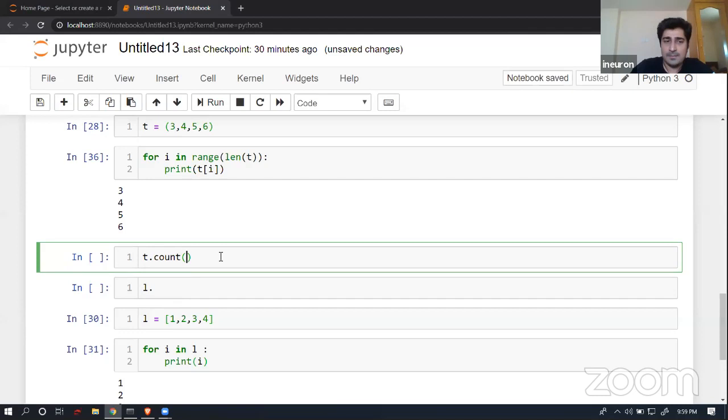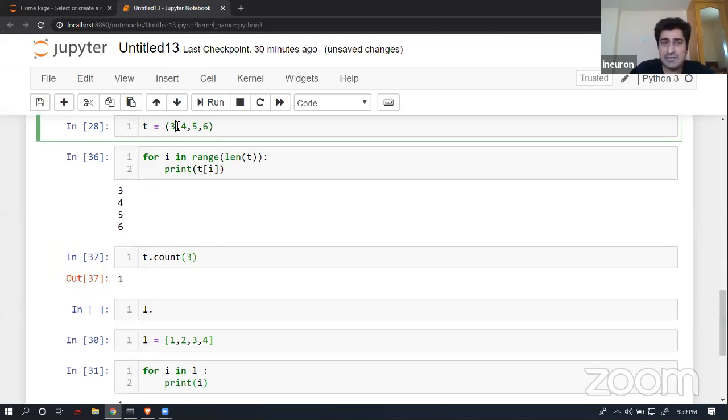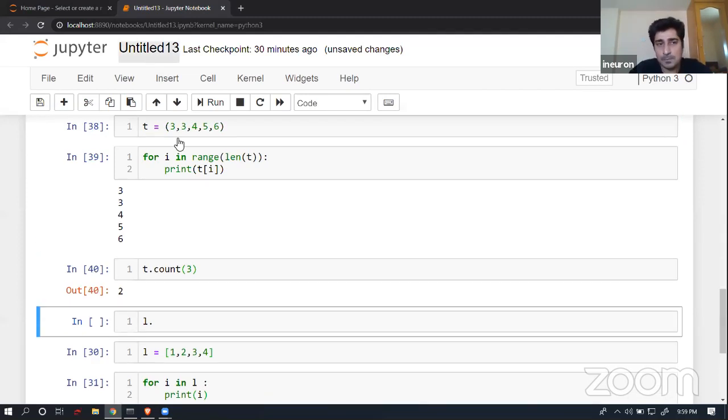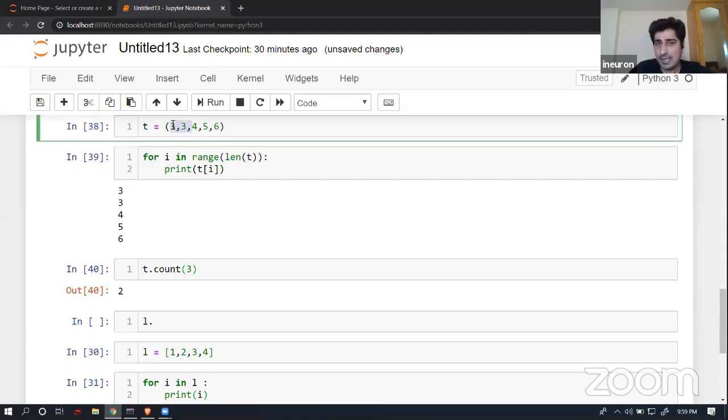So here, suppose I have a tuple and I want to know the total number of 3s available. The total number of 3 is equal to 2. So here I have 2 elements. This is what count does. Even in the case of a list, we have seen that count had the same kind of behavior. So whatever count function is available inside a list or inside a tuple, both are exactly the same. Behavior is exactly the same.